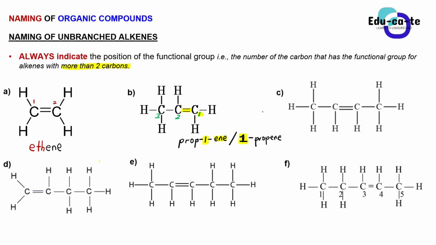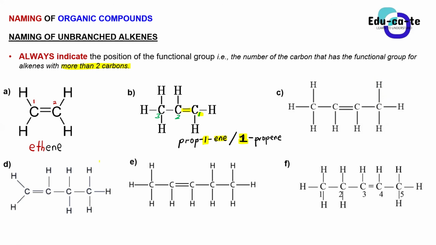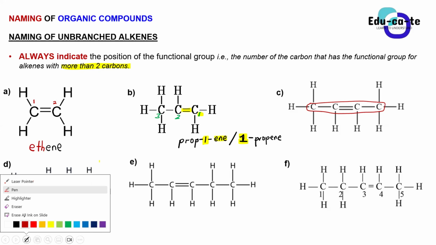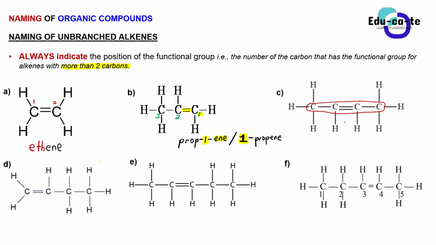Let's go to compound number C, guys. When we go to compound C, let's just see the parent chain. How many carbons does the parent chain have on compound C? Four. Yes, it has 4 carbons. So we already know that we're going to have a root name somewhere around "but", because when you go back to our reference table, you now know that 4 carbons will mean that the root name will have "but" in it. So this is going to be something that has "but".